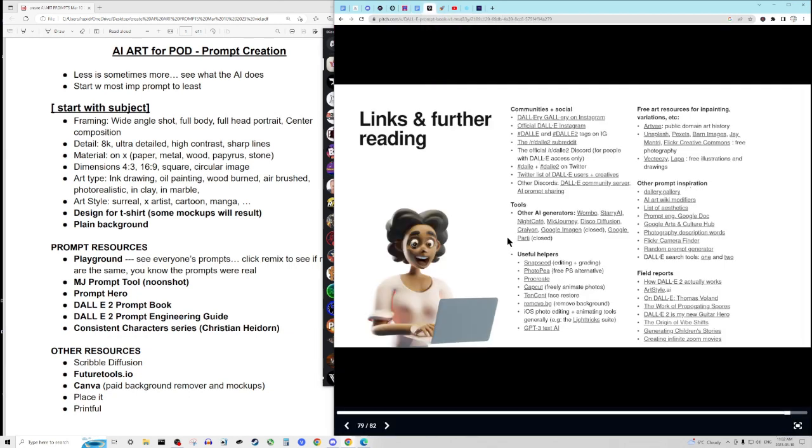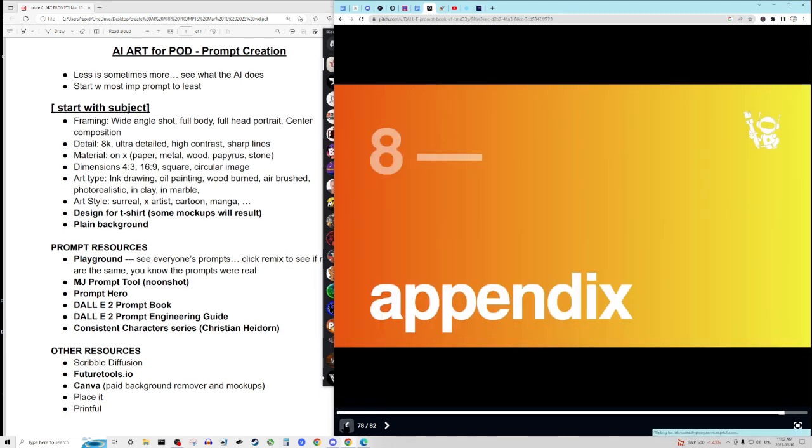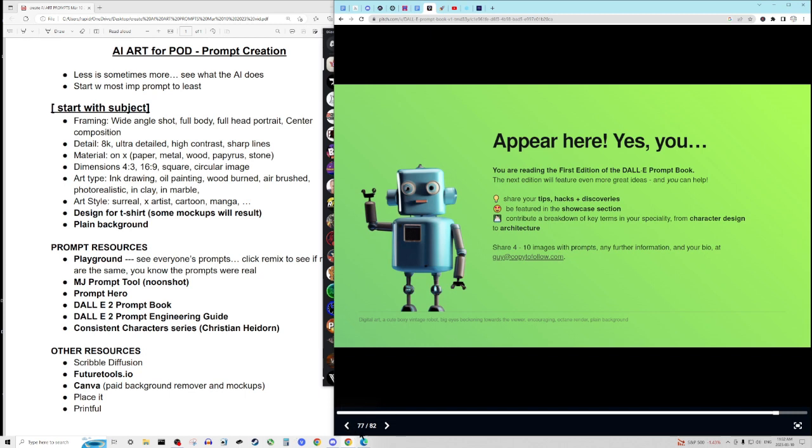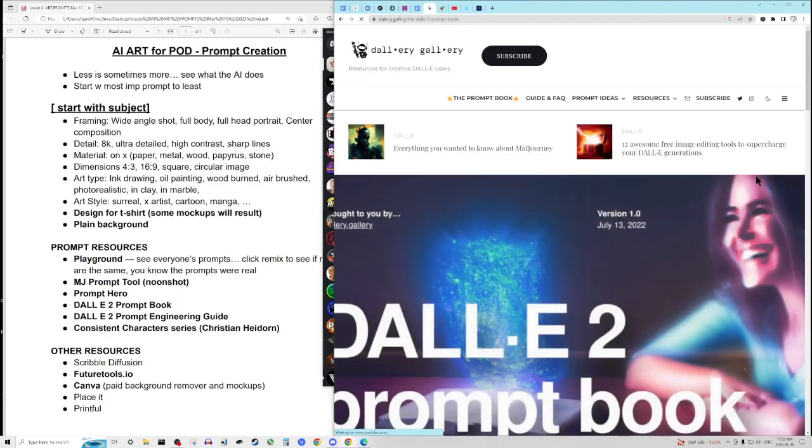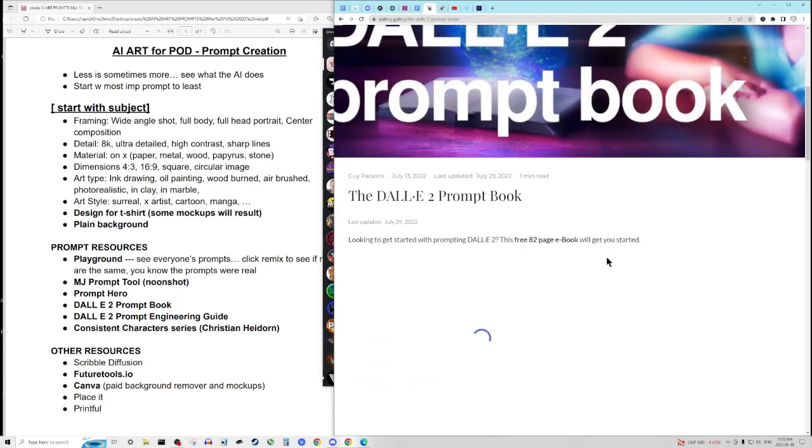So if you just Google Dali, D-A-L-L-E prompt book, you'll find it online, and you can download the PDF for that, and it has a full breakdown of all of the different types of commands and prompts that you could use for Dali, but the same type of language. It'll give you an understanding of how to craft prompts for Midjourney as well.